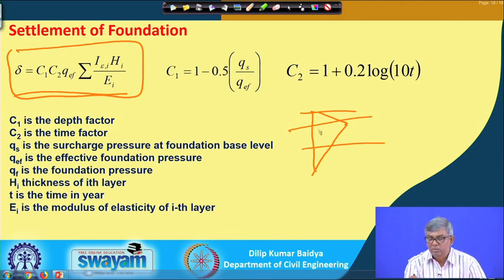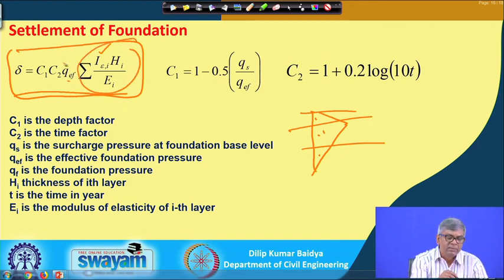For each layer, the strain influence factor multiplied by thickness divided by E gives the settlement of that layer. Similarly for the second layer, Iz2 multiplied by H2 divided by E. If n layers are there, n components will be there. These are summed and multiplied by q effective, C1 and C2 to give the total settlement.